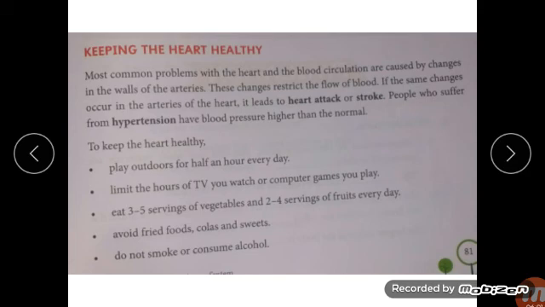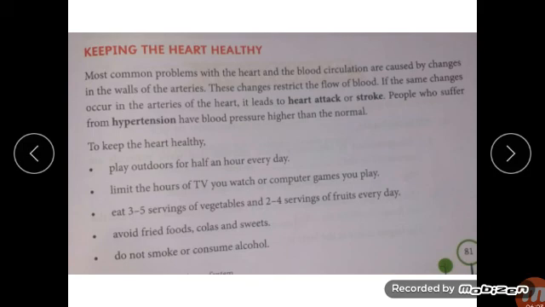People who suffer from hypertension, meaning increase of the blood pressure, have blood pressure higher than the normal. Now, how can you keep your heart healthy?